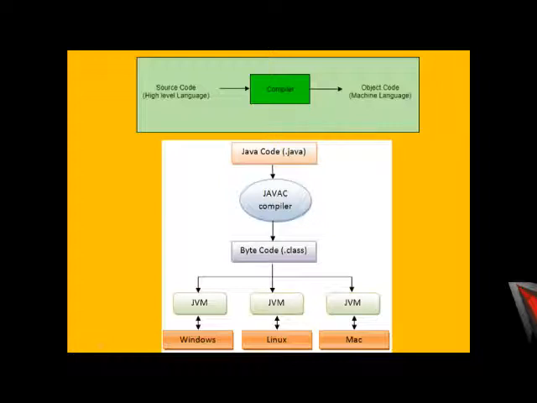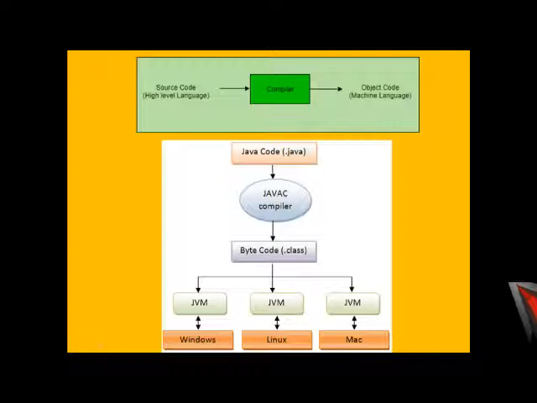When we write any Java program, it is saved with the extension .java. After that, the .java code is compiled and creates an intermediate code known as bytecode.